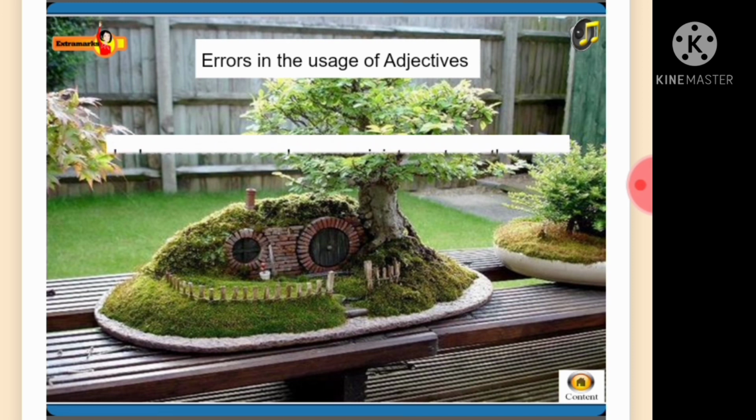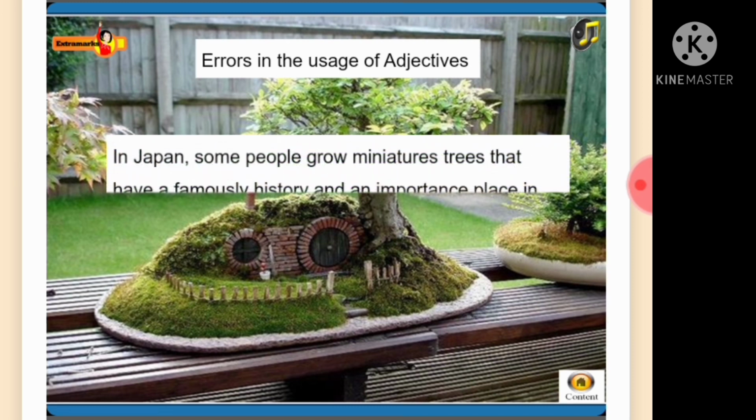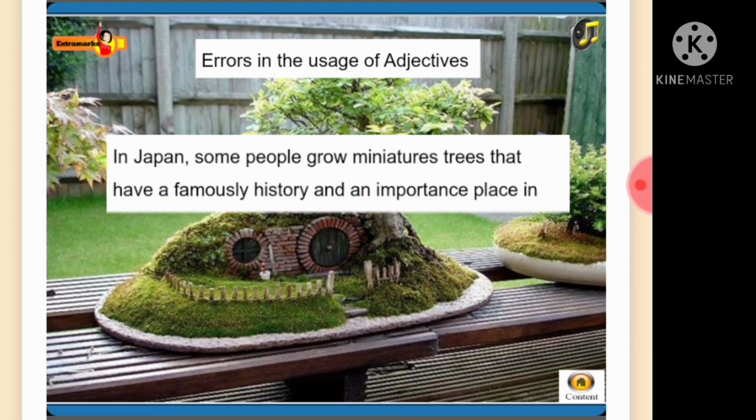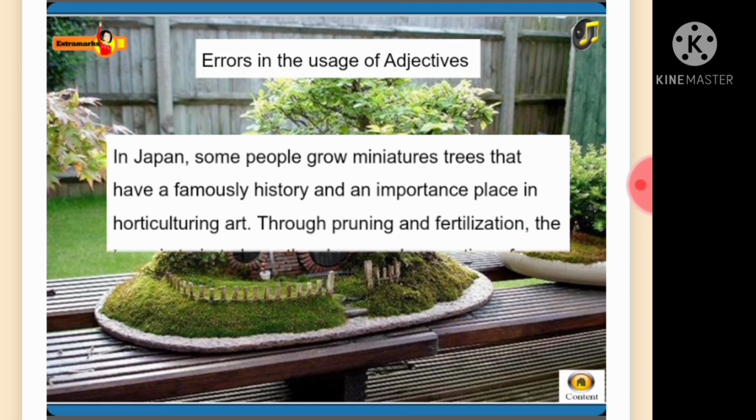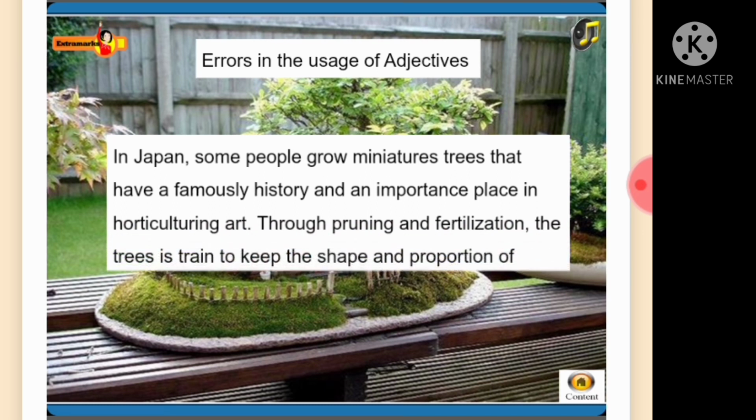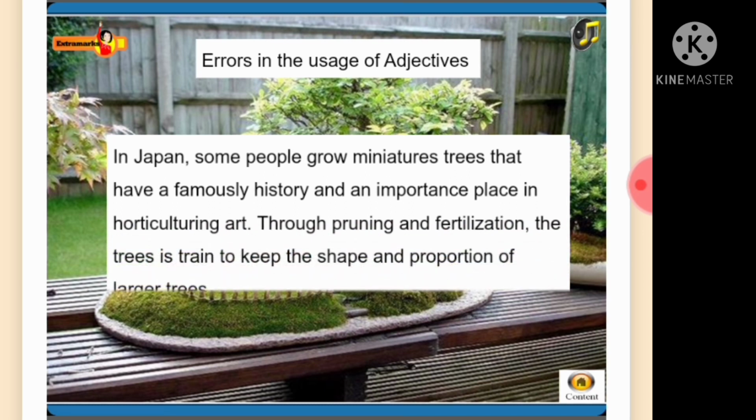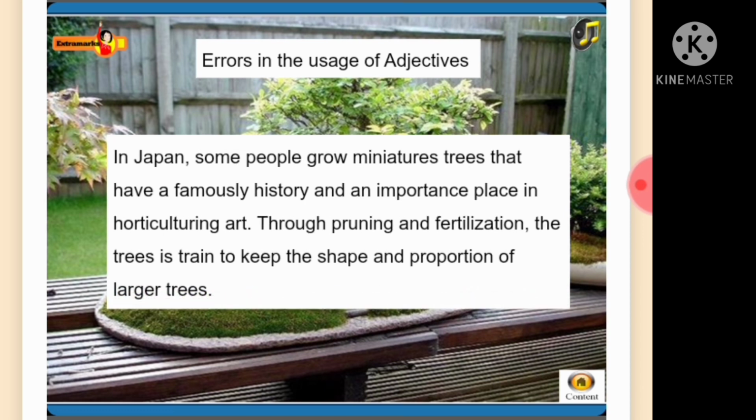Following are a few sentences with errors in the usage of adjectives. In Japan, some people grow miniature trees that have a famously history and an important place in horticulturing art. Through pruning and fertilization, the trees are trained to keep the shape and proportion of larger trees.